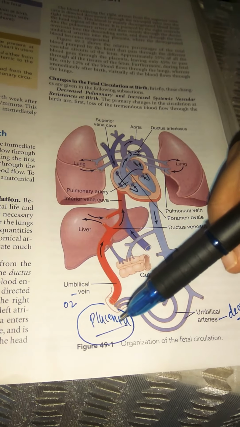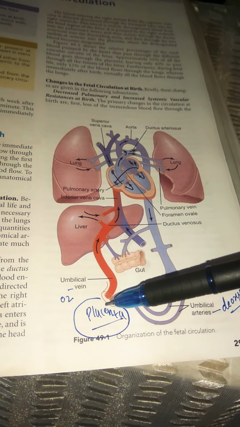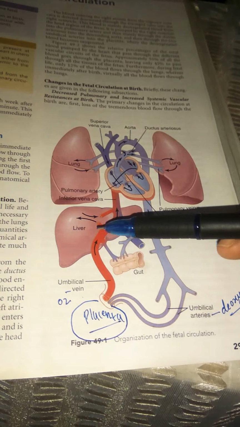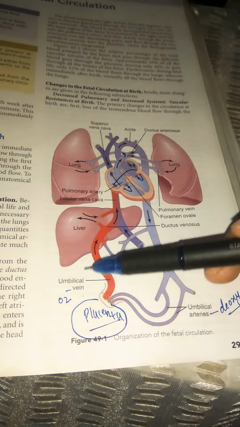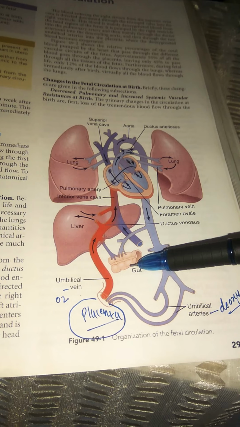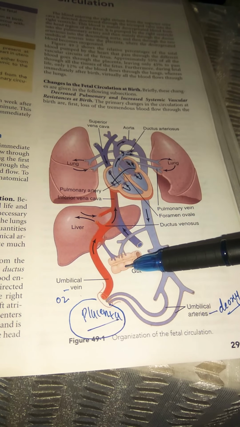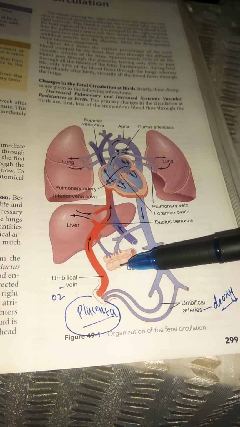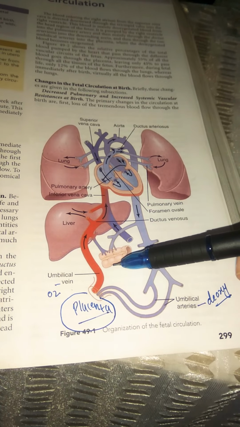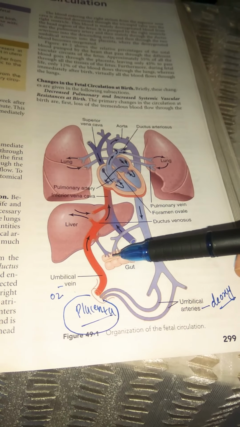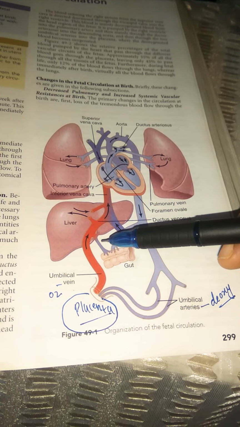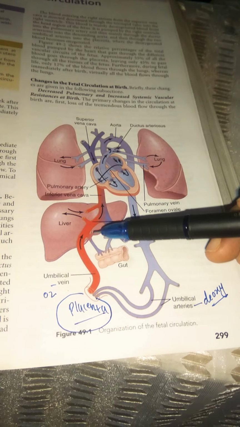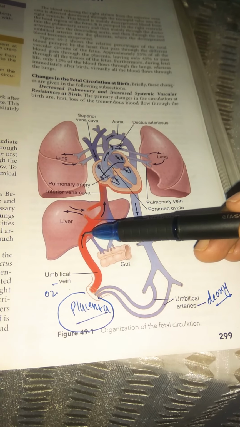Let us start our story from the placenta. From the placenta, the oxygenated red blood passes through the umbilical vein, and then through the liver. The portal vein from the GIT collects the superior mesenteric, inferior mesenteric and celiac branches, together with branches from the pancreas, spleen and liver. All those are collected into the portal vein, and this umbilical vein also joins the portal vein. So the portal vein along with the umbilical vein now passes through the liver.